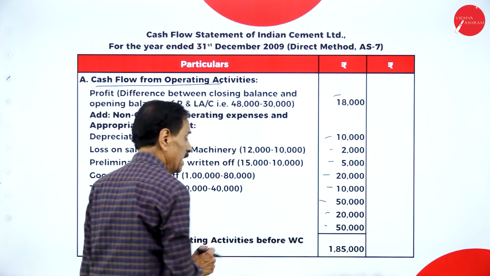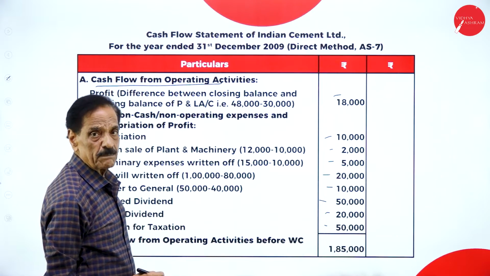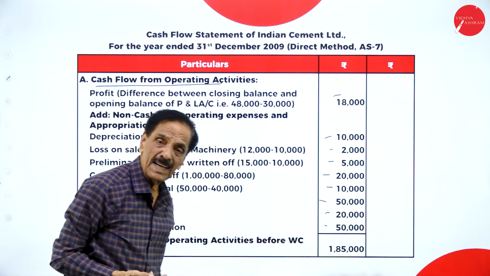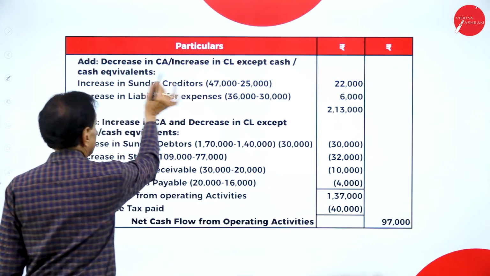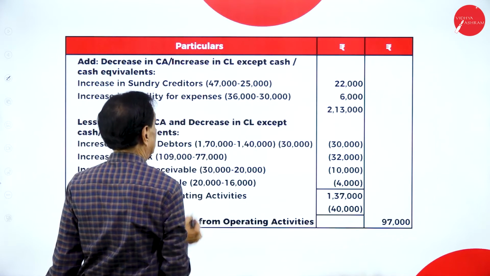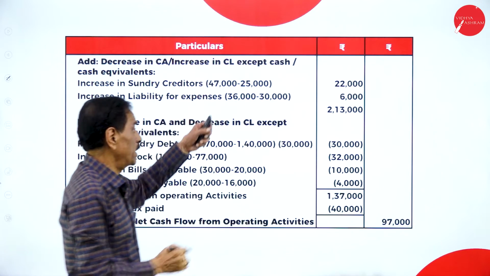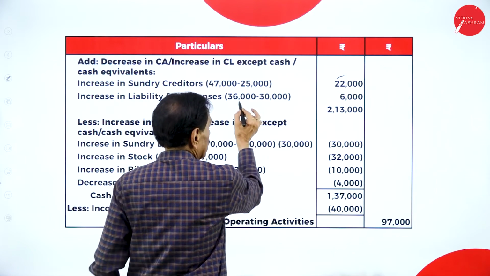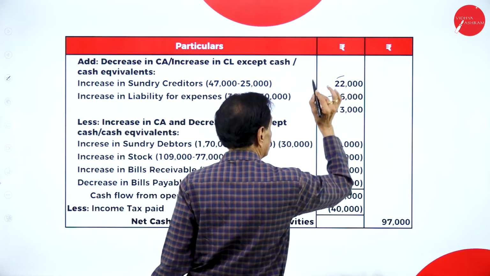We mean to say that the real profit was 1,85,000 before working capital changes. Add back to know the real profit. So real profit becomes 1,85,000. Now changes. Add decrease in current assets and increase in current liabilities except cash: increase in creditors, 47 minus 25 becomes 22,000. Increase in liability for expenses, 36,000 minus 30,000, a difference of 6,000.